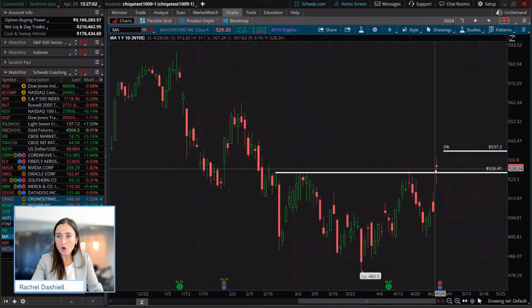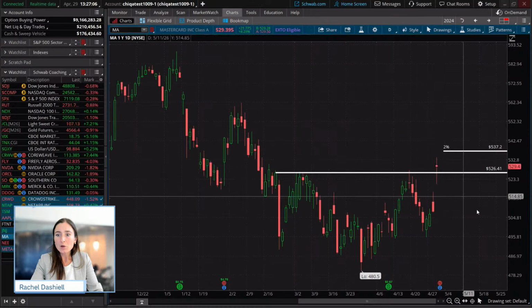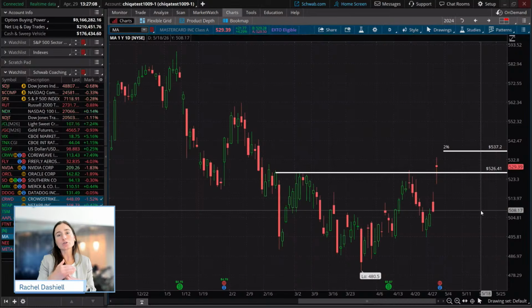So you see this long bottom wick here and a long top wick as well, but price is forming a little bit of a doji, which is even more significant when you see this type of candlestick pattern appear near a level of support or resistance. In this case, we have this right on a level of old resistance, now new support, signaling a little bit of pause, maybe a little bit of indecision here.